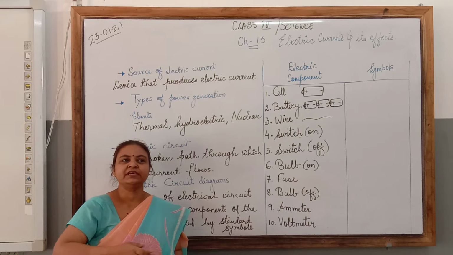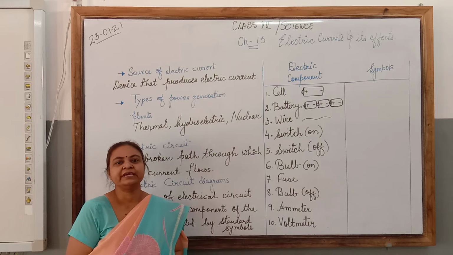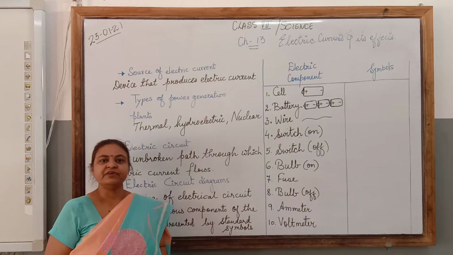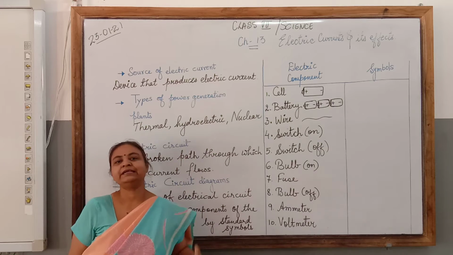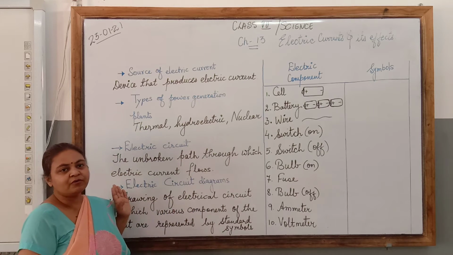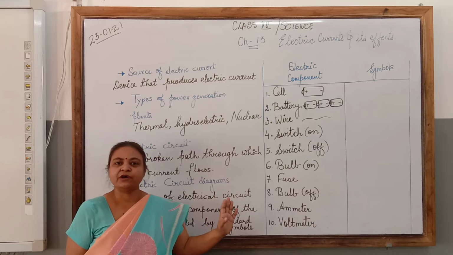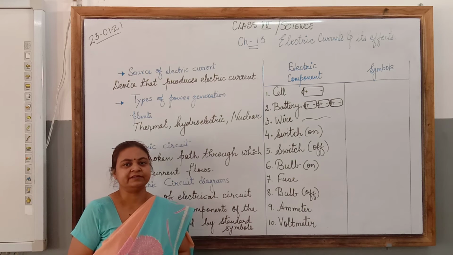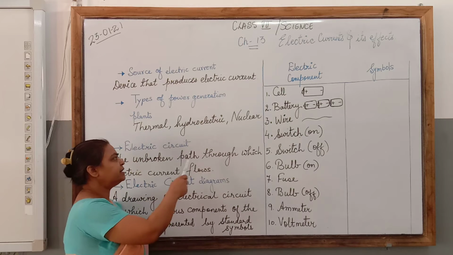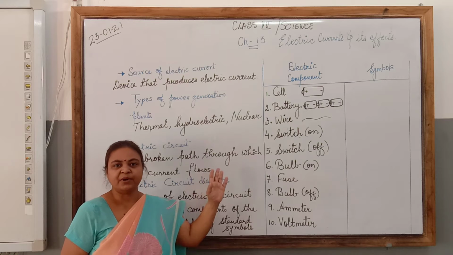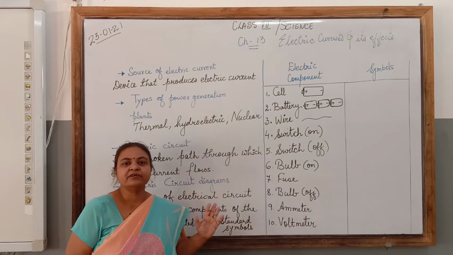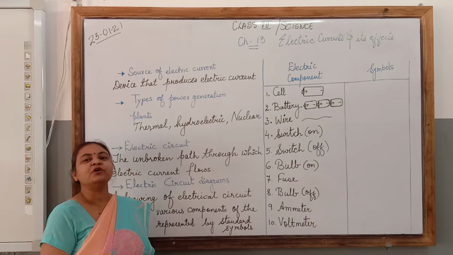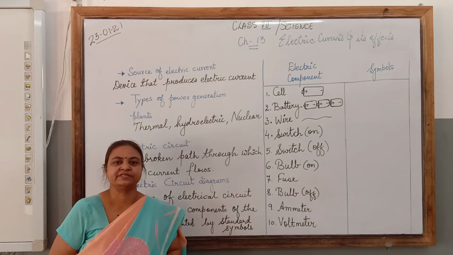It is mainly used in the hilly areas where rivers fall from a height, waterfalls are there, so that the kinetic energy of the water can be used for producing electricity. And third, nuclear powerhouses. The nuclear reactions can also be used for producing electricity.